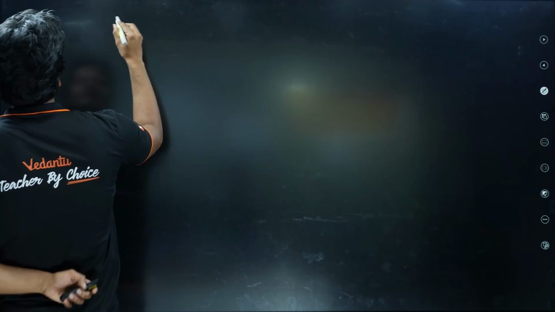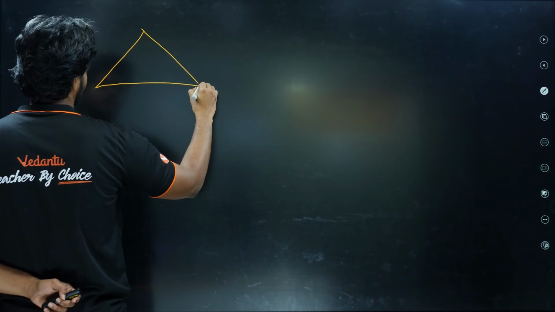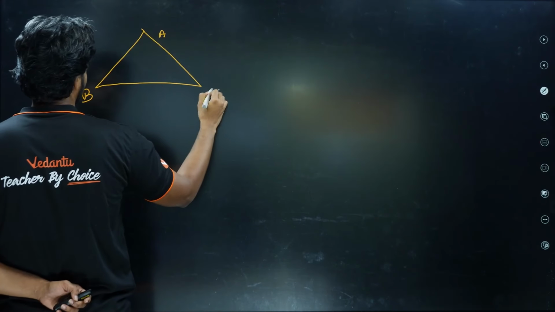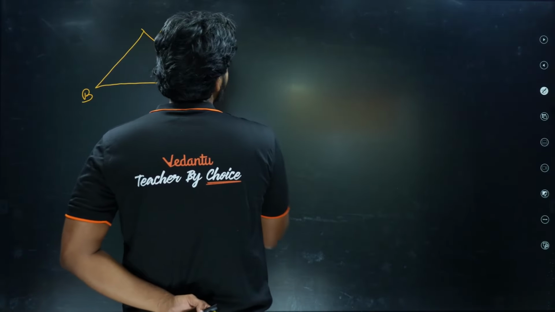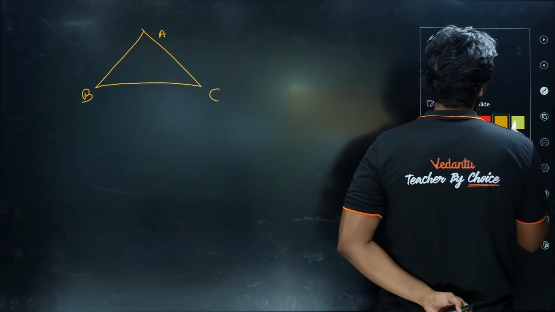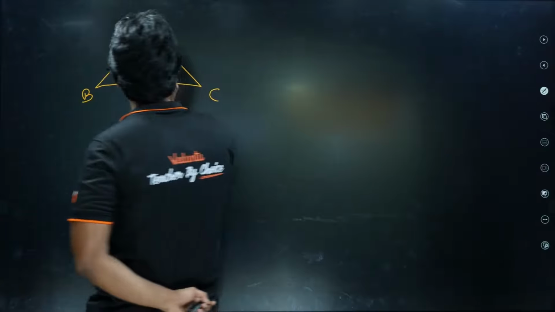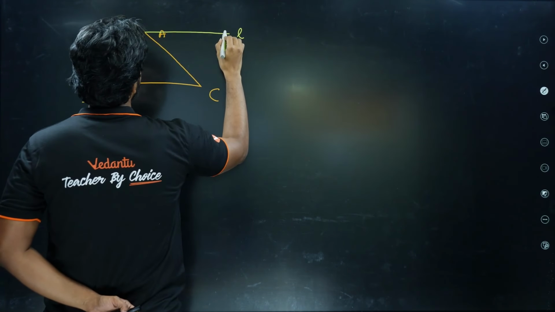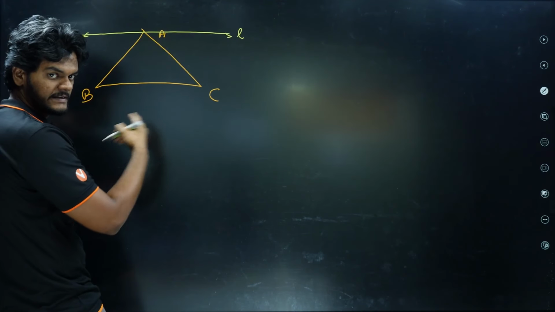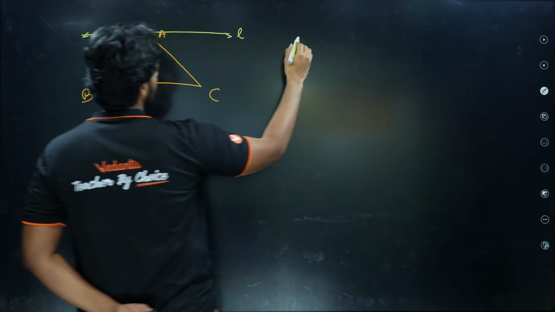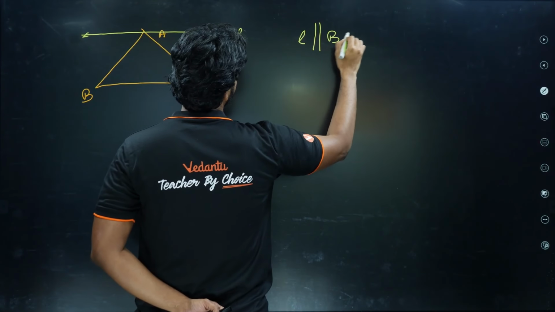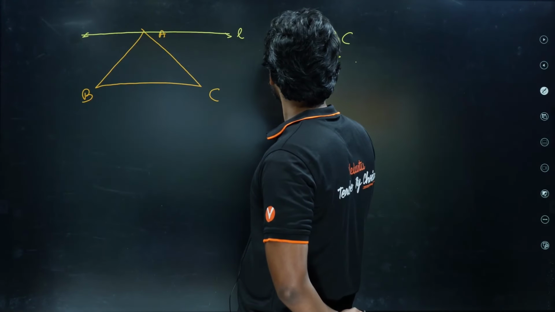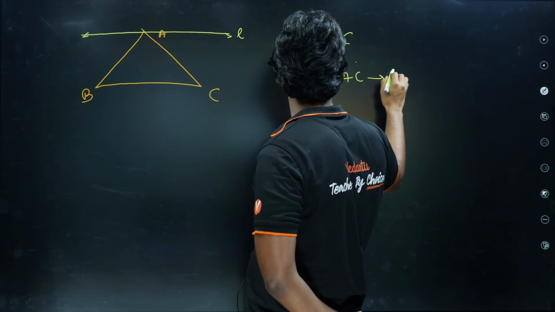So let's look at the angles first. I have a triangle first of all, right? I'll call this A, this B, this C, and now the following construction will be made. We draw a line L such that L is parallel to BC. Then do you see that AB and AC act as transversals?